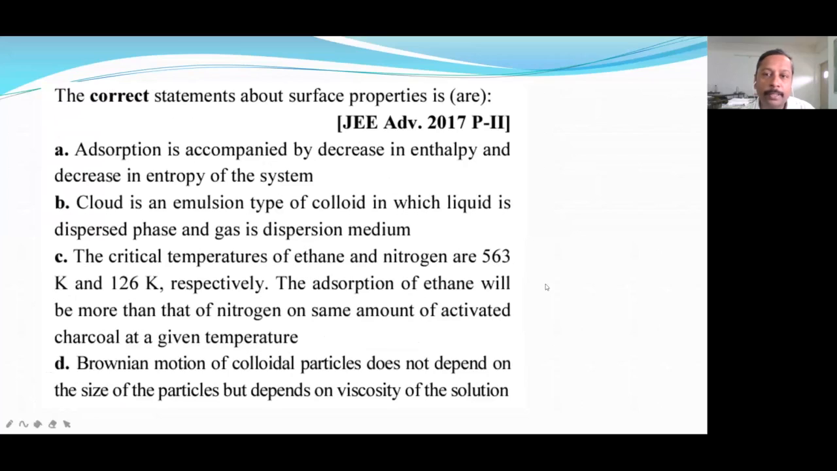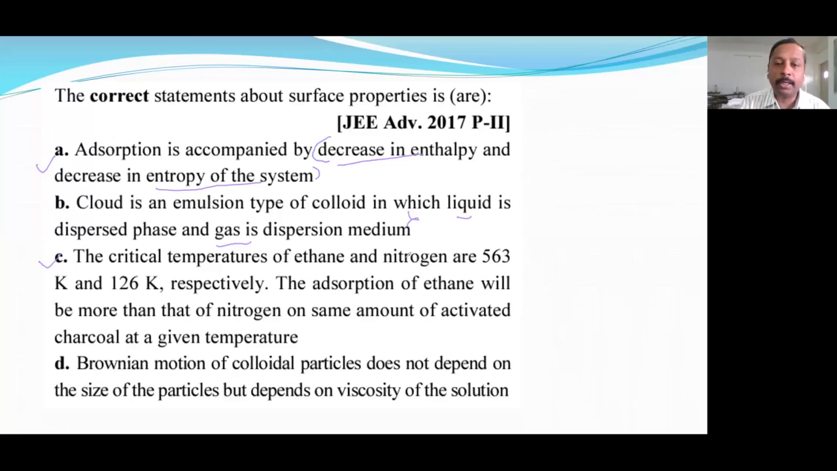Next question is advanced, where R is given, so it may be more than one correct. Accordingly, you have to answer. Here in this question, very simple logic. How people are avoiding the first option, I don't understand. Decrease in enthalpy, that means delta H is negative, so this is correct. Decrease in entropy, so delta S is negative. In today's question only I have explained this, so that in future questions you will be using that. So this is correct. Cloud is an emulsion of colloid, liquid dispersed in the gas. No. So answer C is correct.